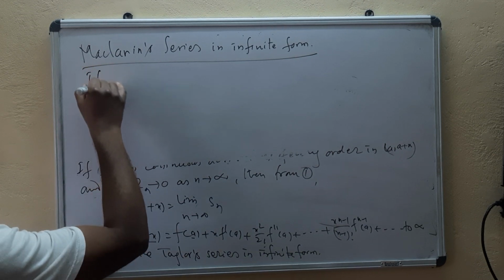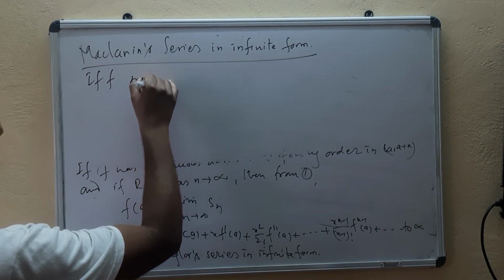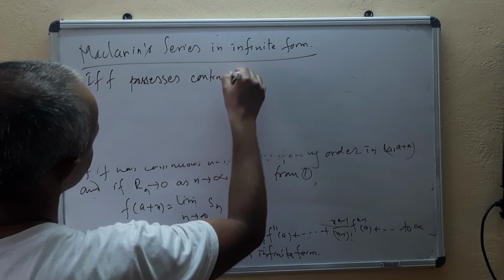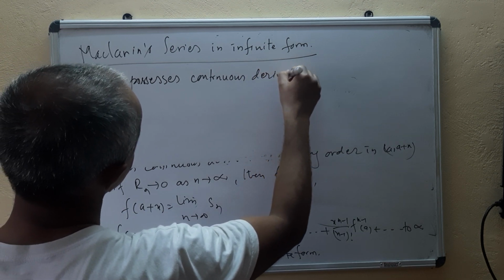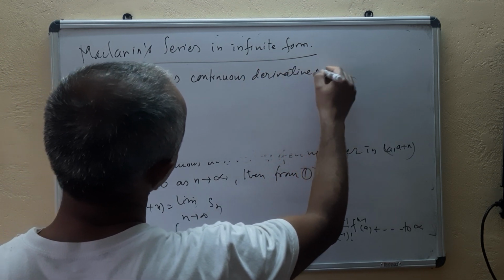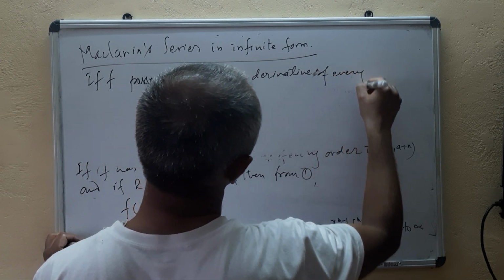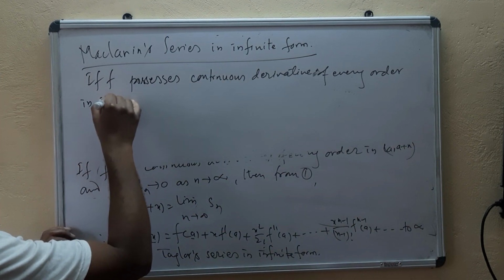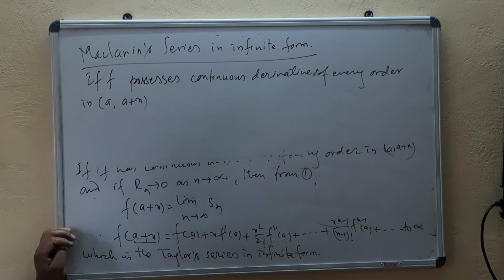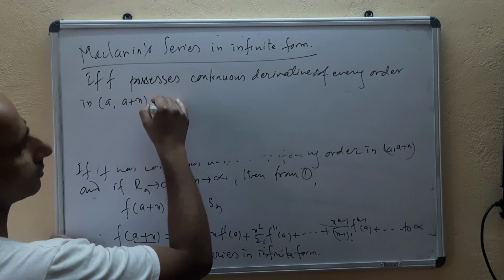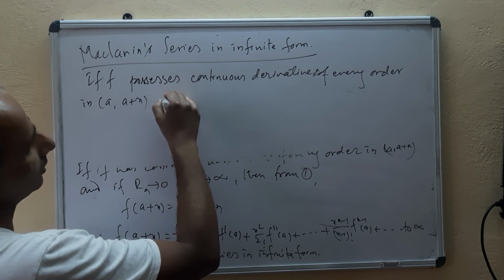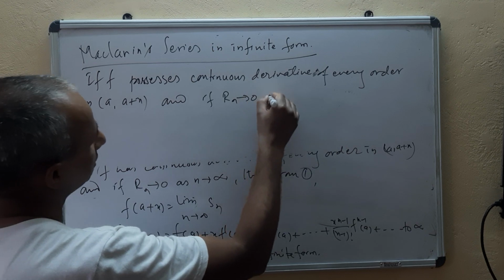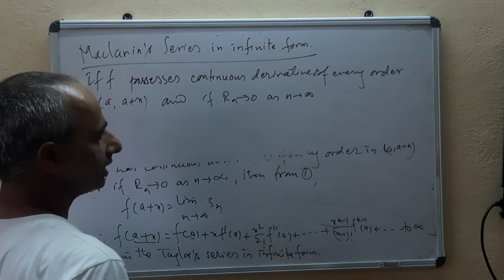So if f possesses continuous derivatives of every order in a to a plus x, and if Rn tends to 0 as n tends to infinity,